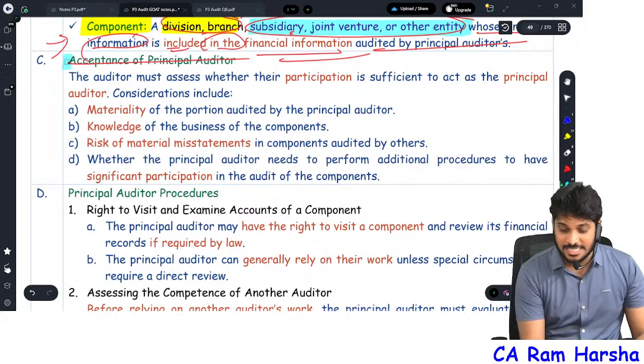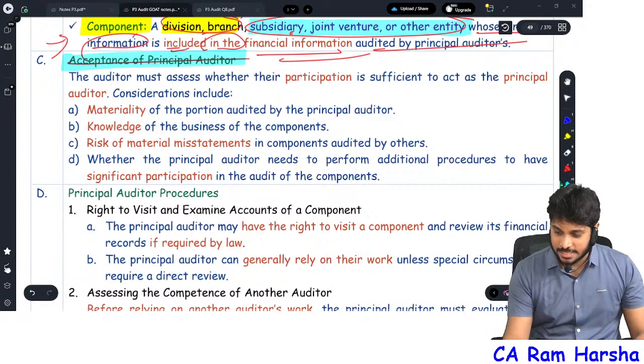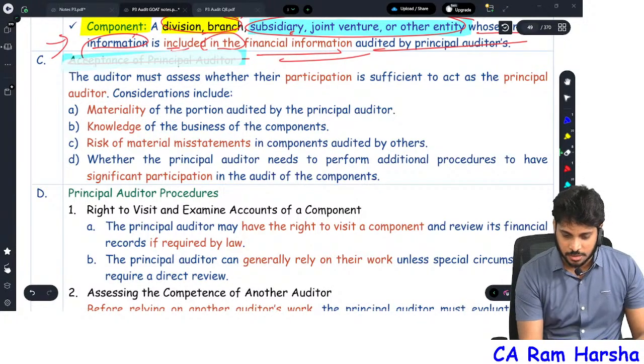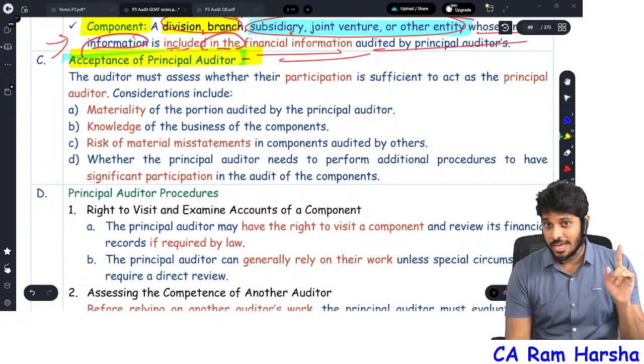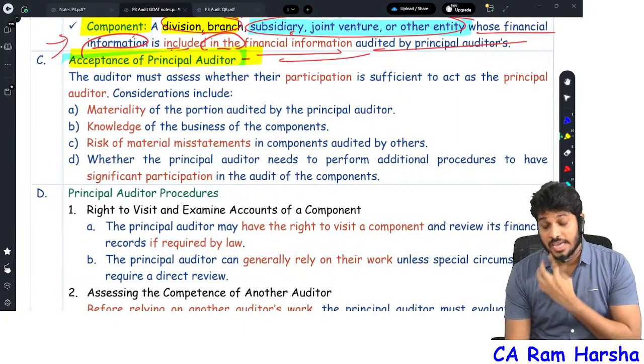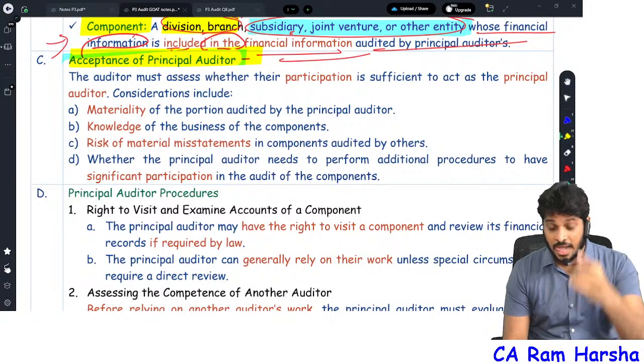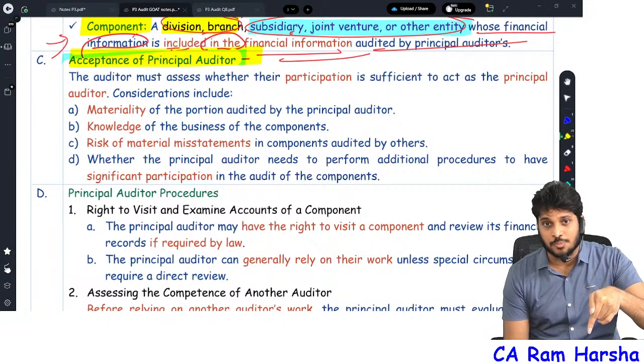Now, acceptance as principal auditor. What is acceptance as a principal auditor? You know, NFRA levied a penalty on KPMG for Cafe Coffee Day, because KPMG violated this particular clause.